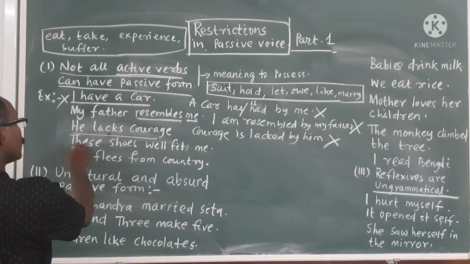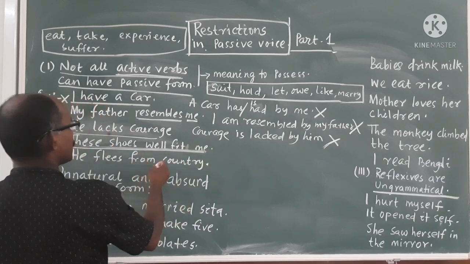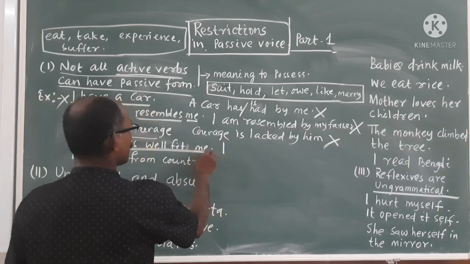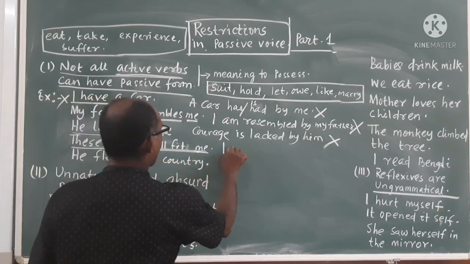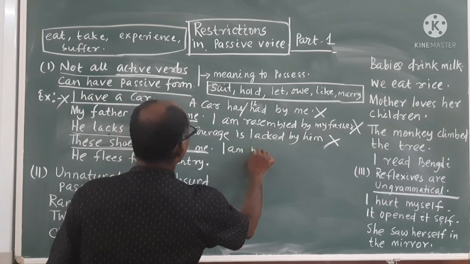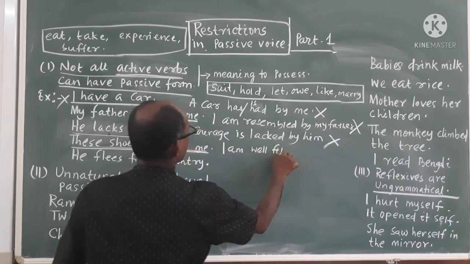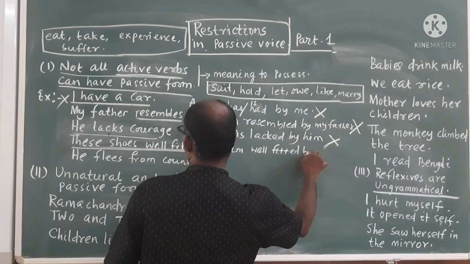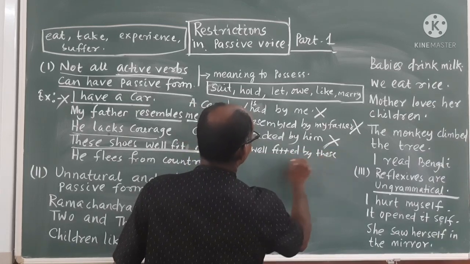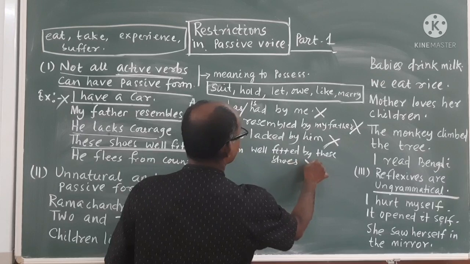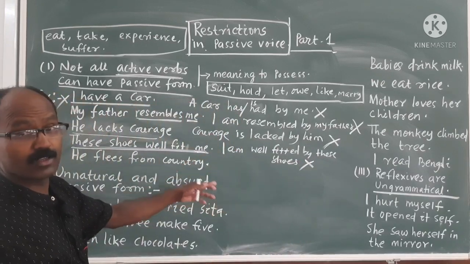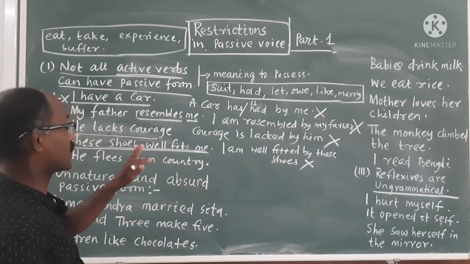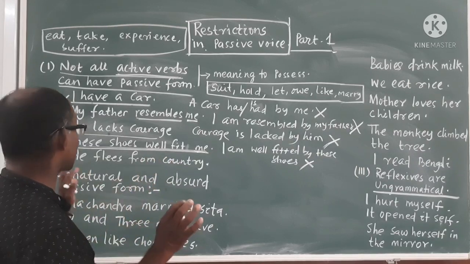These shoes fit me well. That means me will come first, present tense: I am fitted, well fitted by these shoes. It is wrong. You can make it, but it is ungrammatical. That means it is not accepted.